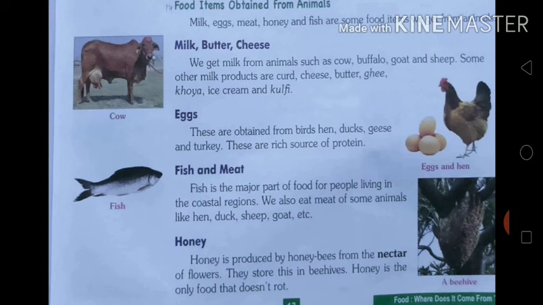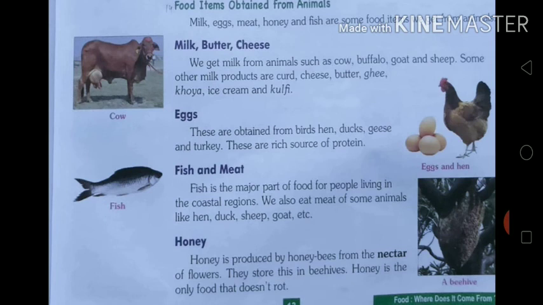Products made from milk are known as dairy products. Some common dairy products are paneer, cheese, cream, butter, ghee and curd. So students, you also used to eat these food items, and really they are very good and healthy for our body. So some other milk products are curd, cheese, butter, ghee, khoya, ice cream and kulfi.